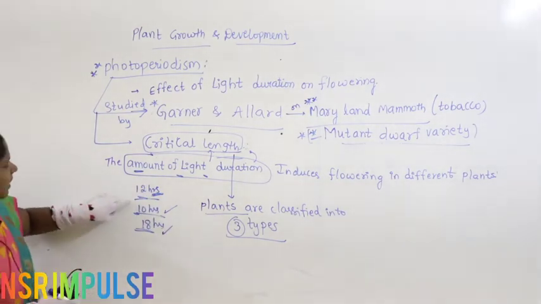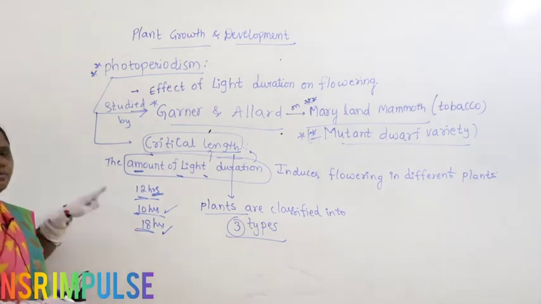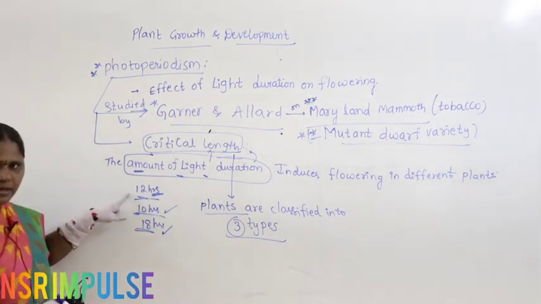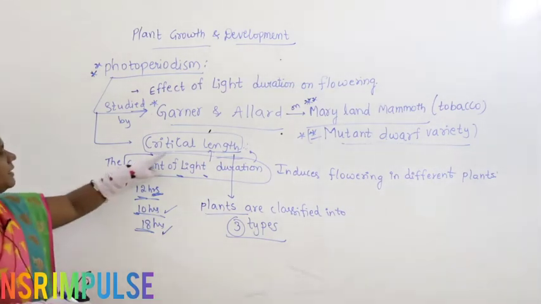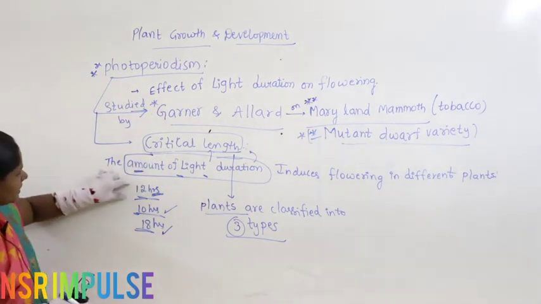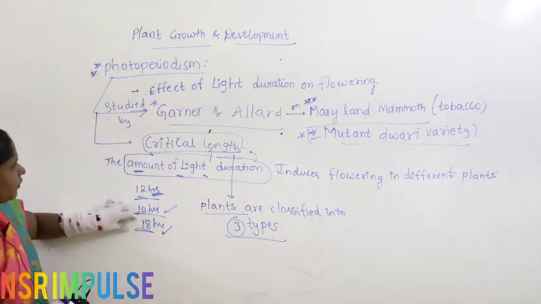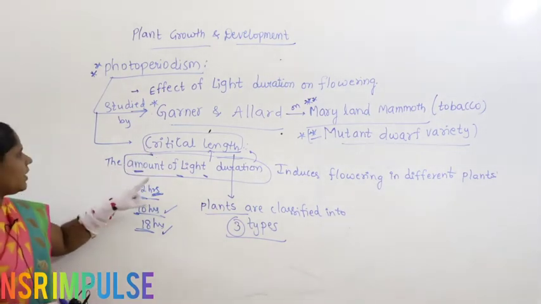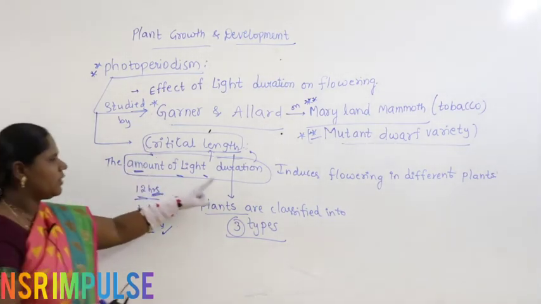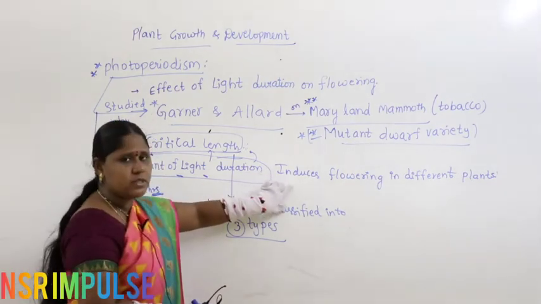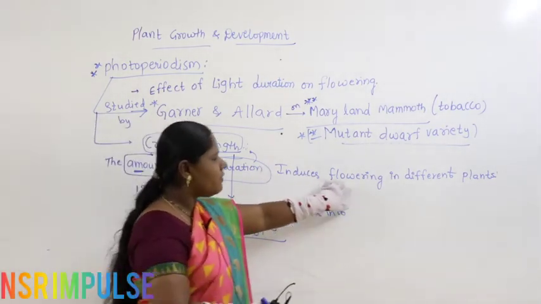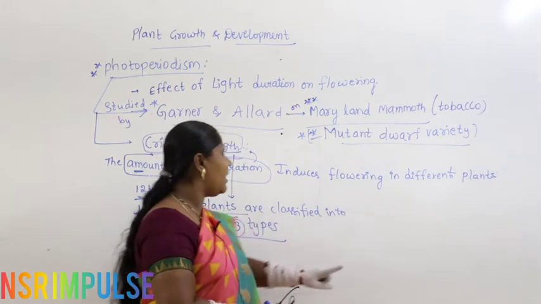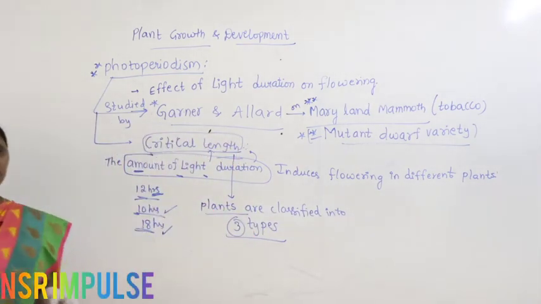So the minimum amount of sunlight which makes the plant go for flowering is called critical length. The amount of light duration which induces flowering in different plants is called critical length.